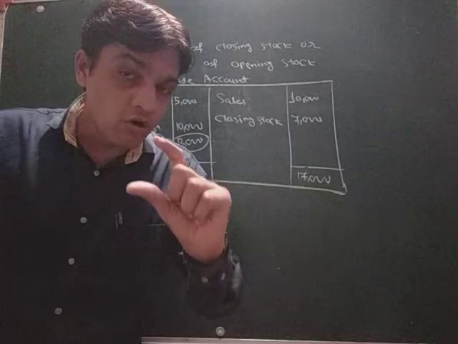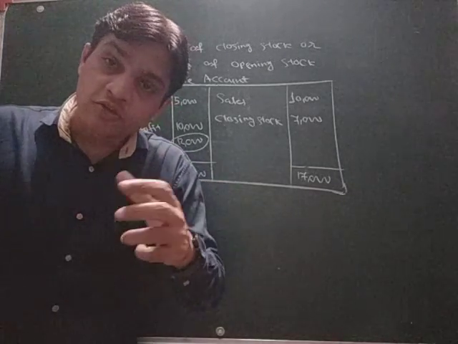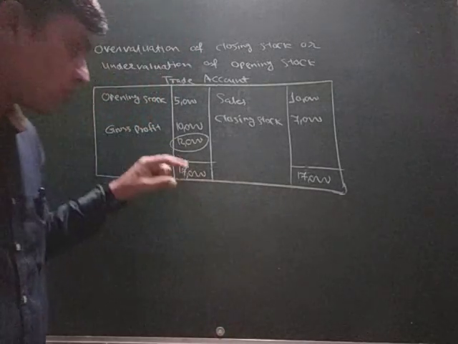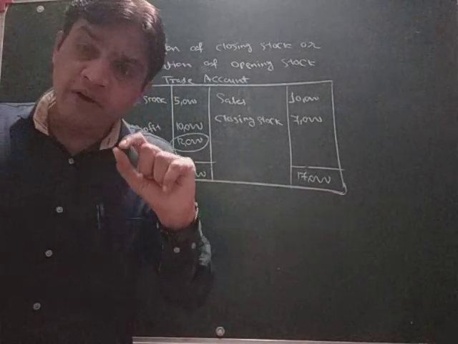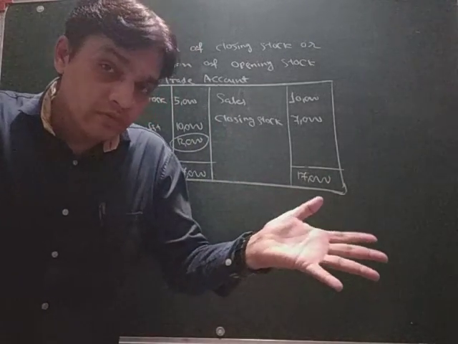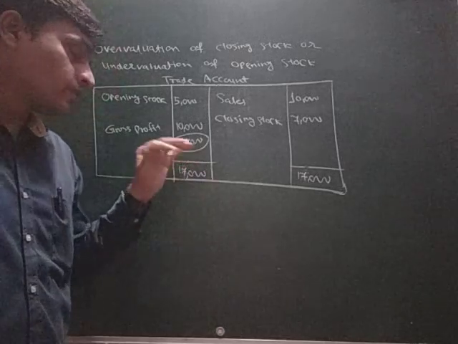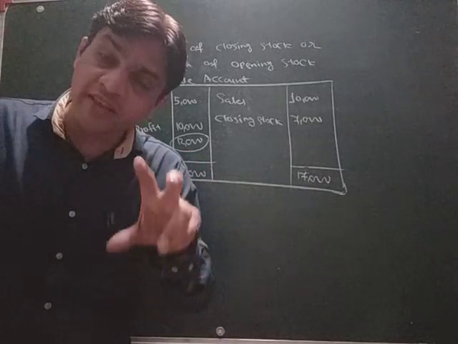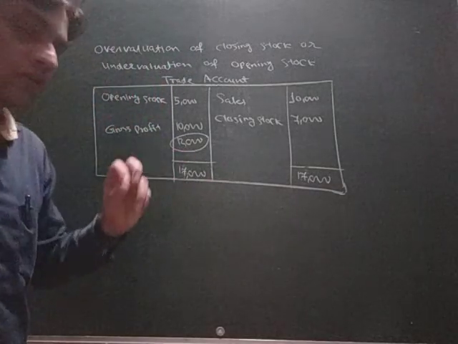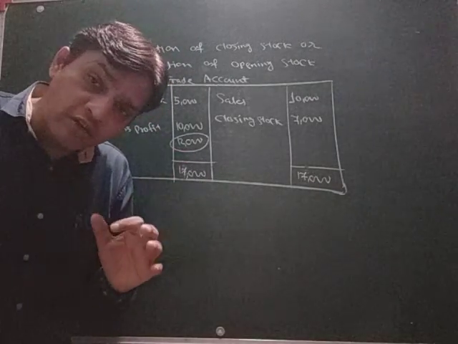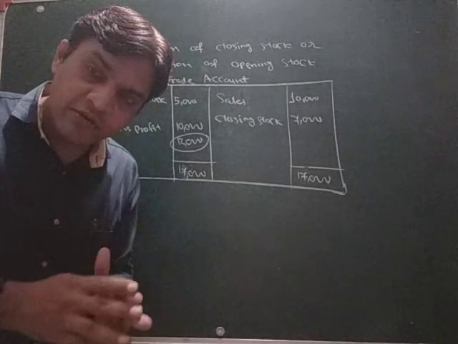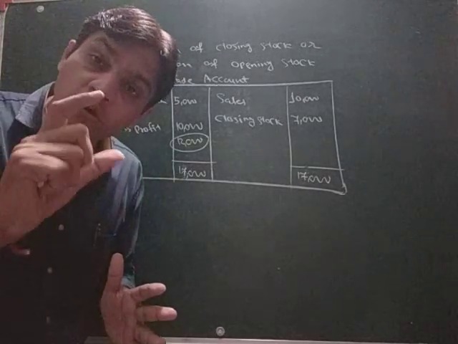This is because of overvaluation of closing stock, so it shows a wrong condition. It is not right, because the normal profit should be exactly 10,000, but because of the overvaluation of closing stock it shows a higher profit than before. That is called abnormal profit, and that's why we have to deduct the extra amount. What is the extra amount? That is 2,000 rupees. So 2,000 rupees is the abnormal profit that will be deducted from 12,000, and we will get 10,000, the normal profit.